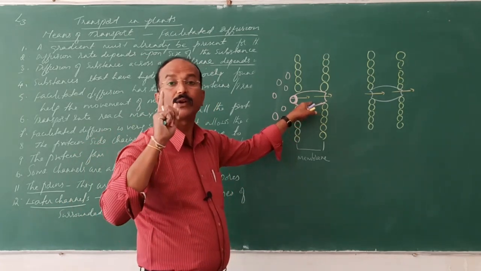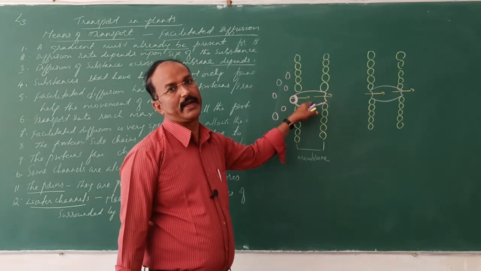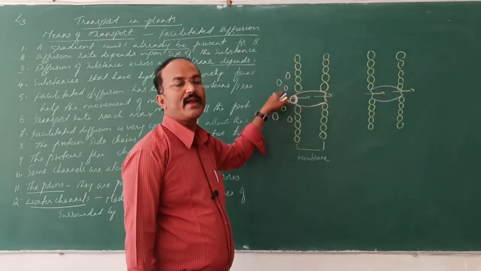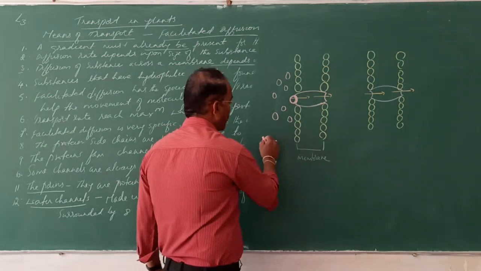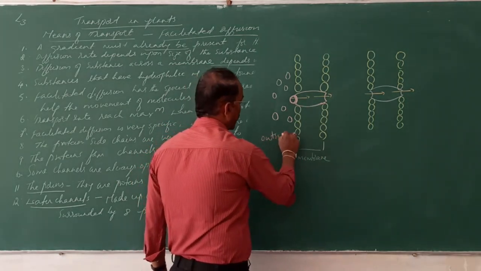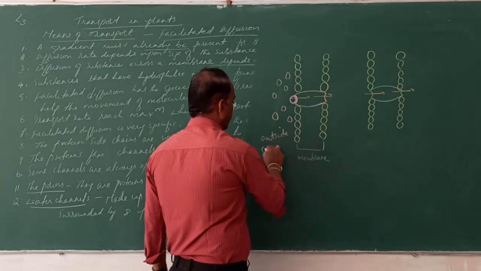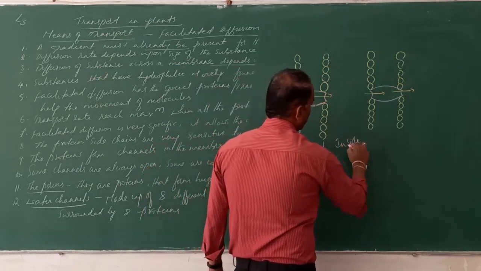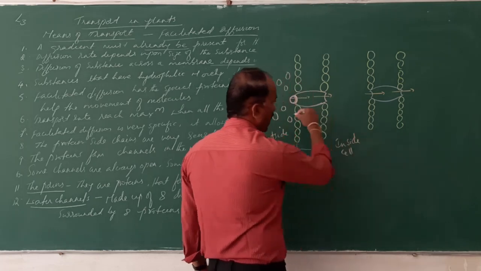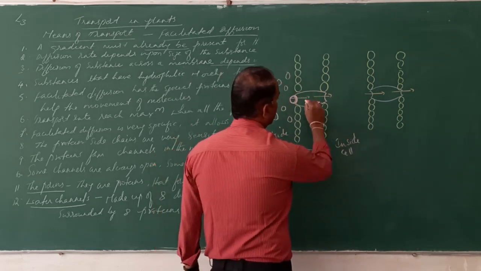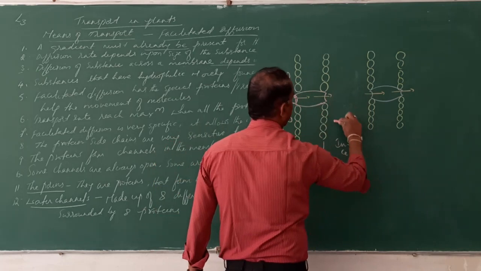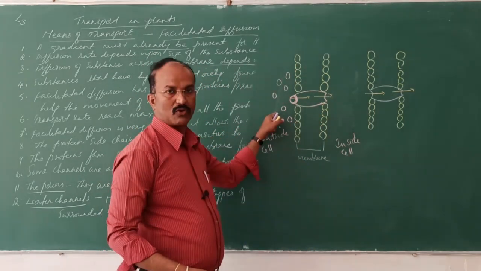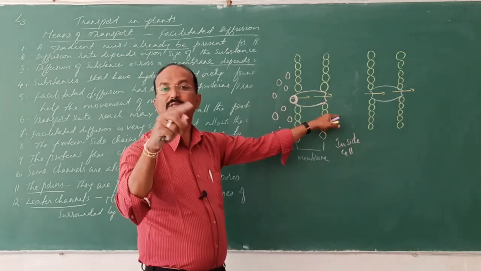These are the solutes that have to be transported, and this is the membrane. This is outside the cell and this portion is inside the cell. Outside the cell, these substances are more. Inside the cell, these substances are less.